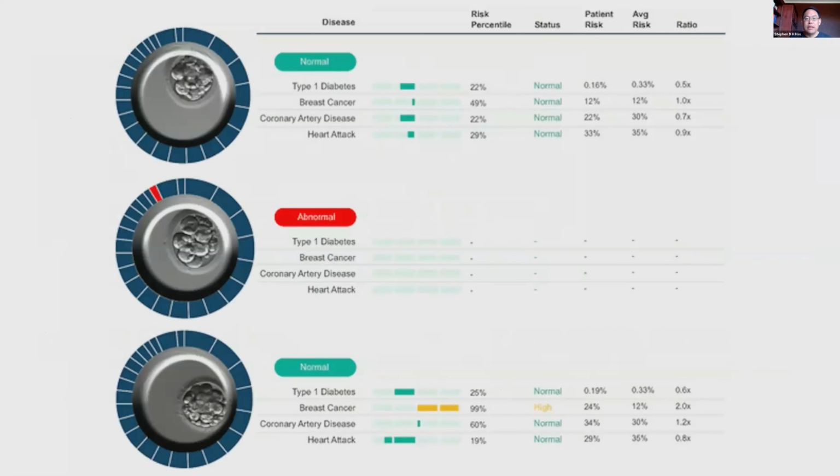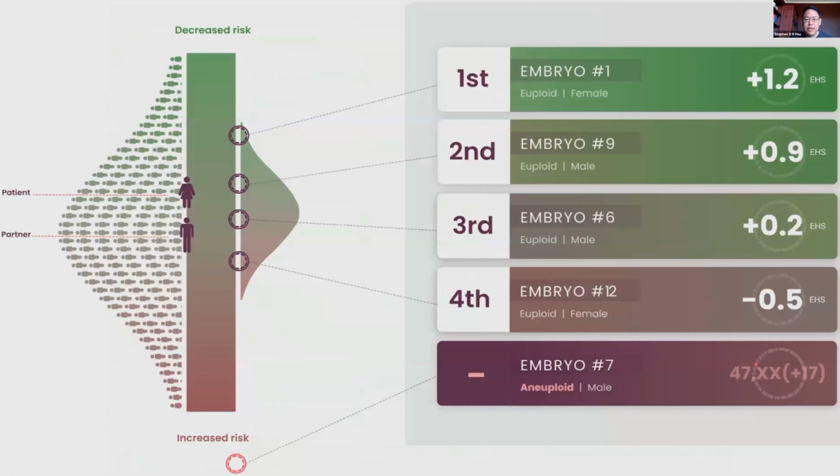Here's an example of a report, the kind of information that you find in the report. Individual diseases are listed there. The one marked in red is aneuploid, so you wouldn't want to implant that one. The one on the bottom is an outlier for breast cancer risk. A very common scenario is a family has a family history of, say, breast cancer, but they're not BRCA carriers, and they want to screen against breast cancer so that the next generation doesn't carry that high outlier polygenic risk. And that's a real application.